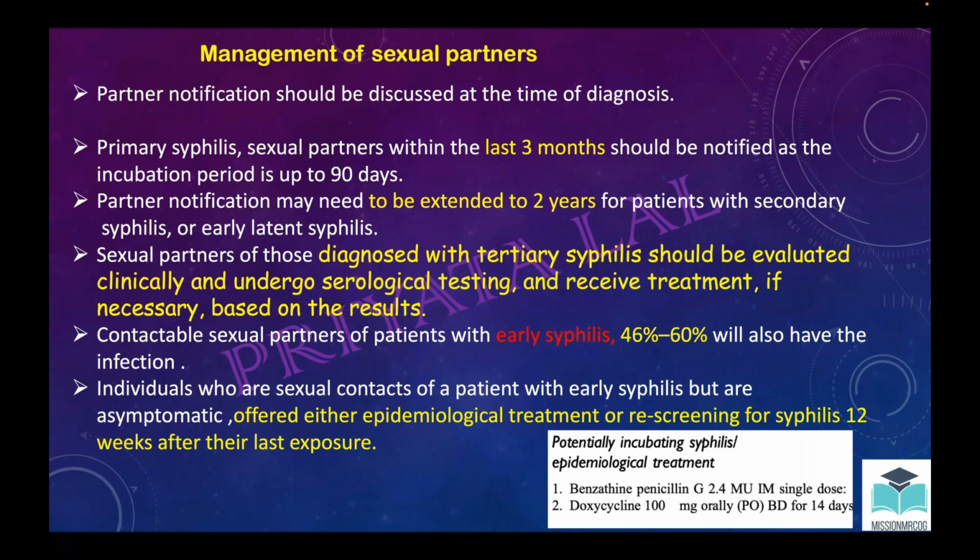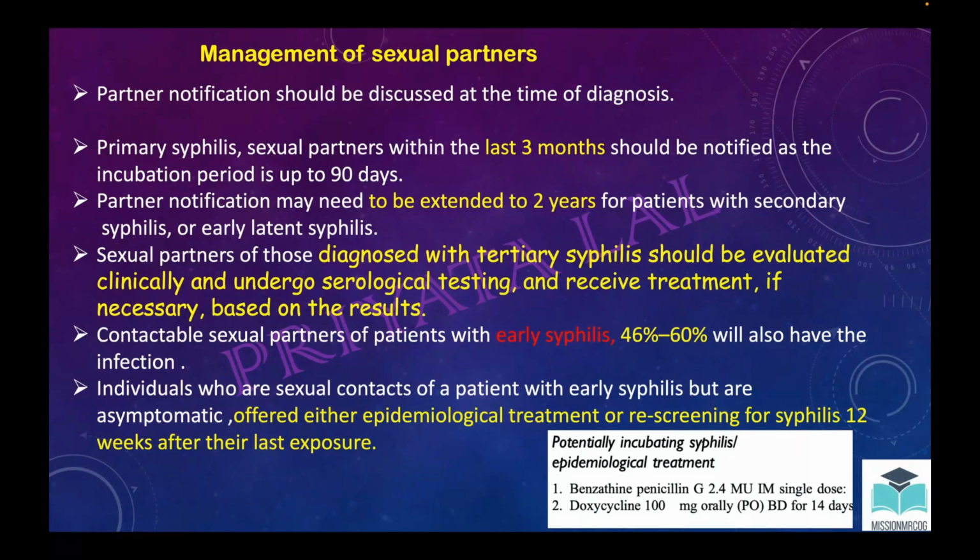Now, this part I have explained: for primary syphilis, partners from the last 3 months should be notified, and in early latent syphilis or secondary syphilis, partners in the last 2 years. But for tertiary syphilis, sexual partners should be evaluated clinically, as they are lifelong partners, and they should go for serological testing and receive treatment based on the result.